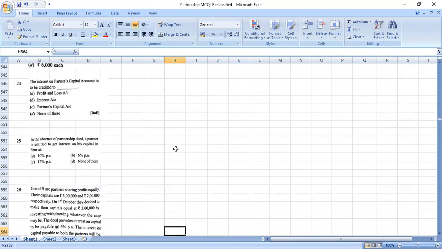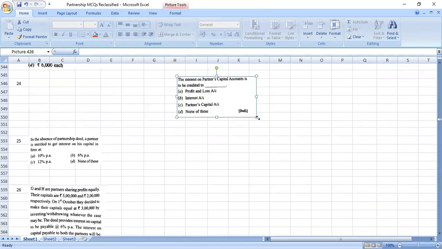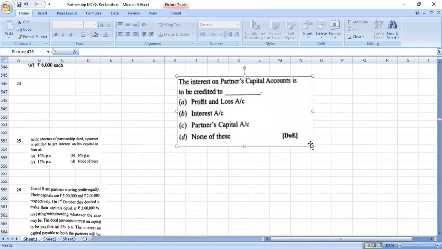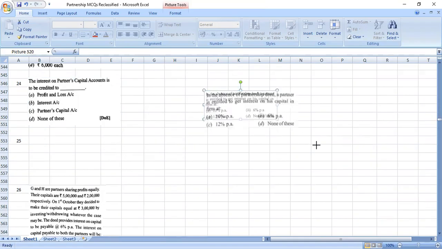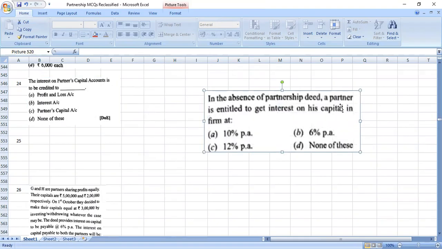நீங்க போட்டு பார்க்கலாம். Interest on partner's capital account is credited to partner's capital account. ரொம்ப கேர்ஃபுல்லா இருக்கணும். இந்த இடத்துல டெபிட்டட் டுன்னு போட்டிருந்தாங்கன்னு வச்சுக்கோங்க, அப்ப இன்ட்ரெஸ்ட் ஆன் கேபிட்டல் அக்கௌண்ட் ஆன்சர். சரியா? ஸோ பி கேர்ஃபுல். In the absence of partnership deed or profit and loss appropriation, debited னு போட்டோம்னா profit and loss appropriation account or interest on capital account. Credited னா partners capital account. இது fixed capital method னா partners current account.